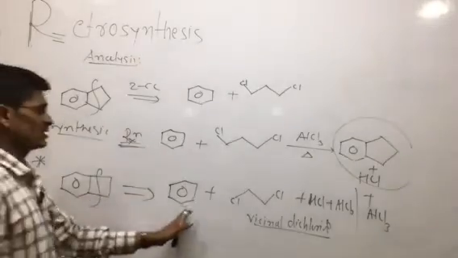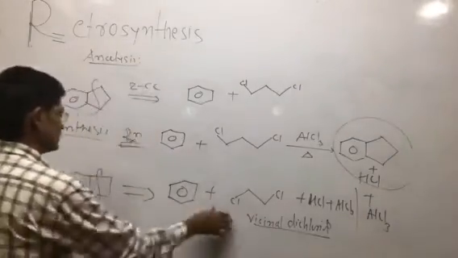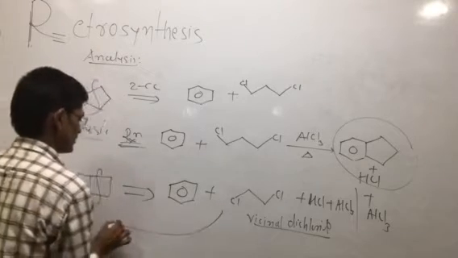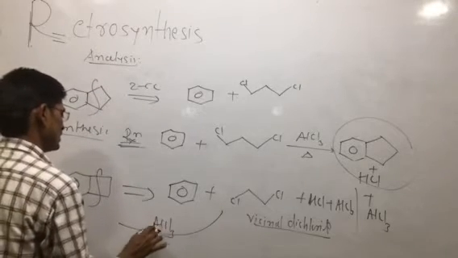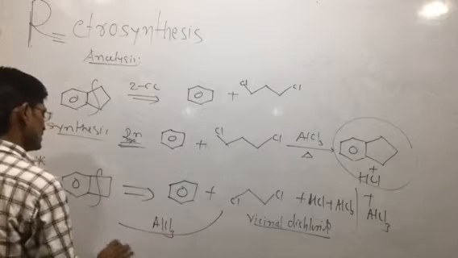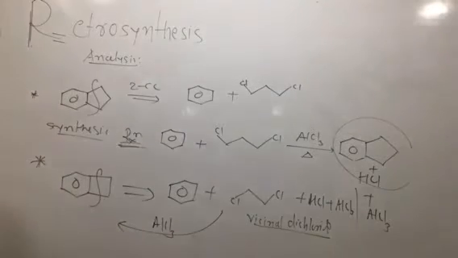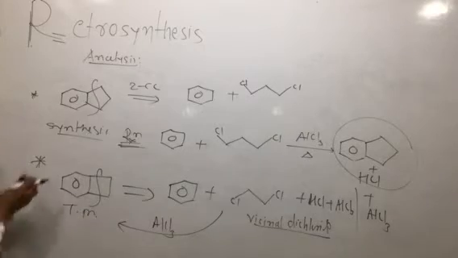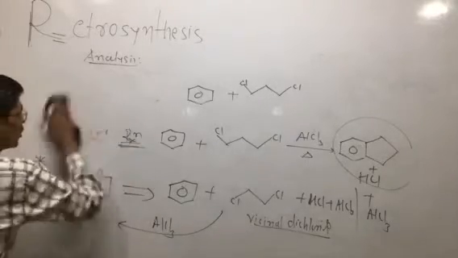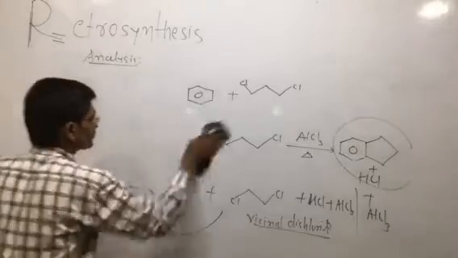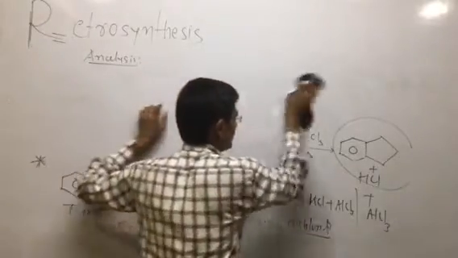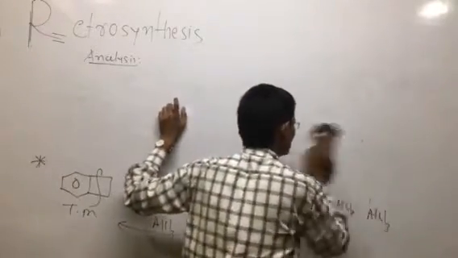Here we did the analysis, after that the synthesis. No doubt, in the presence of AlCl3, a Lewis acid, the final product is obtained. This is called the target molecule, a bicyclic compound. These are applications of Friedel-Crafts reactions.